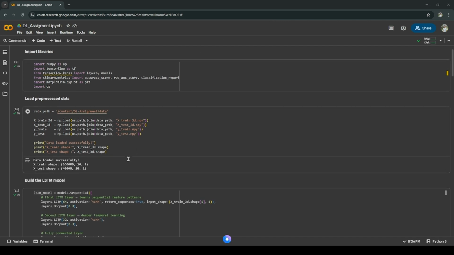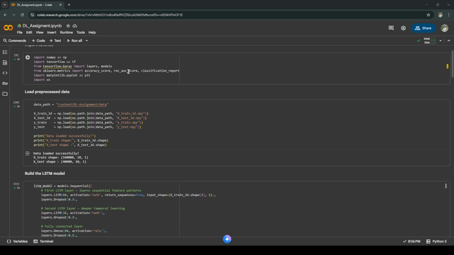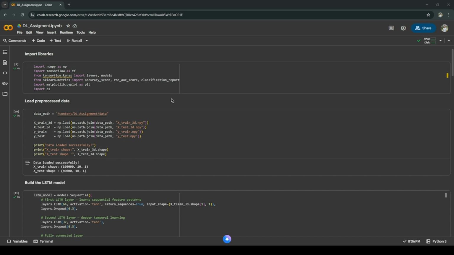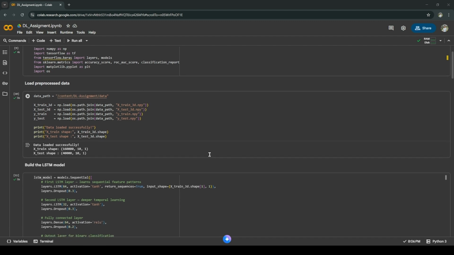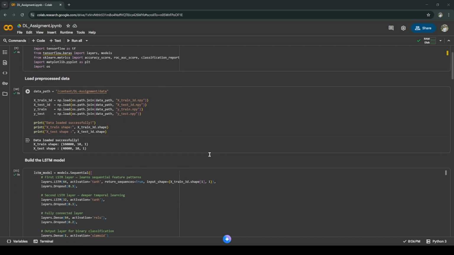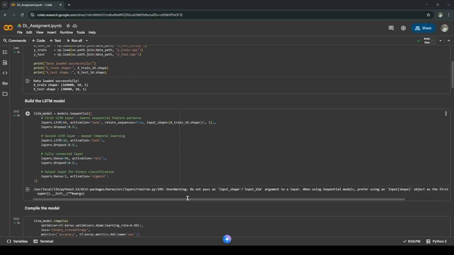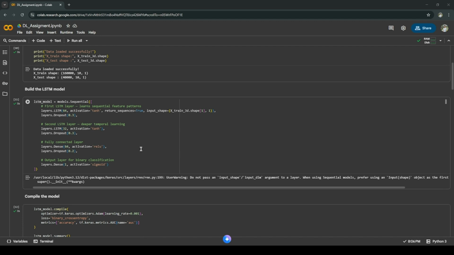First, I loaded the preprocessed NumPy data files, training and testing sets for input and labels. The data was reshaped into a 3D structure with samples, timesteps, and features, which is required by LSTMs. I verified the shapes to confirm the data was ready for training. Next, I built my LSTM model in TensorFlow and Keras.